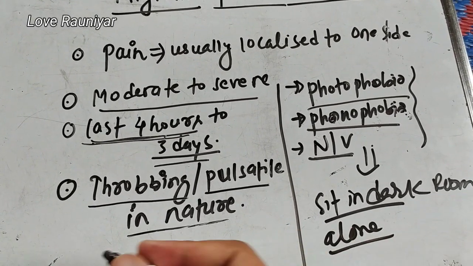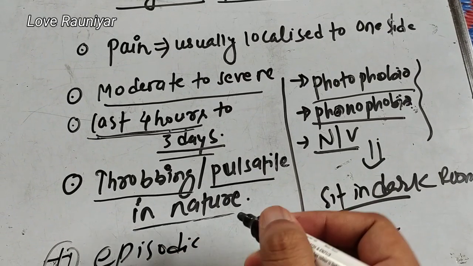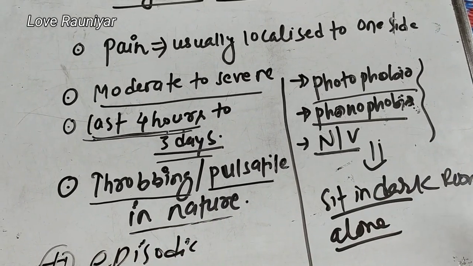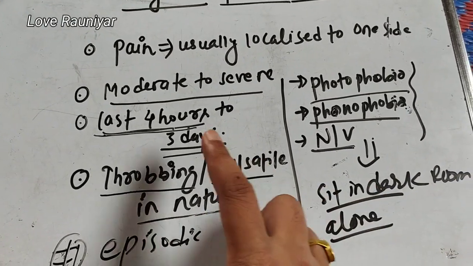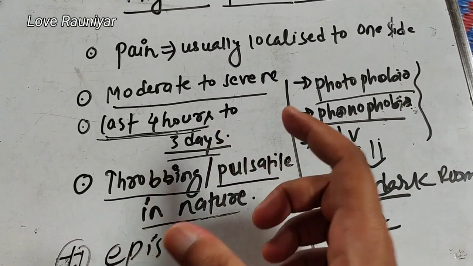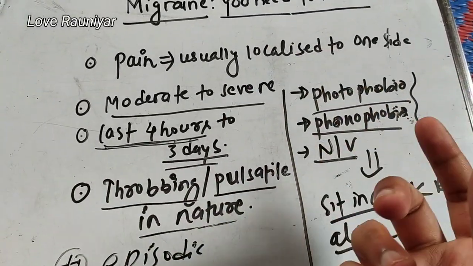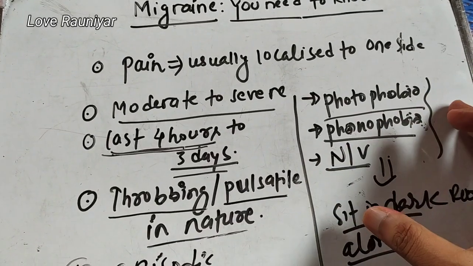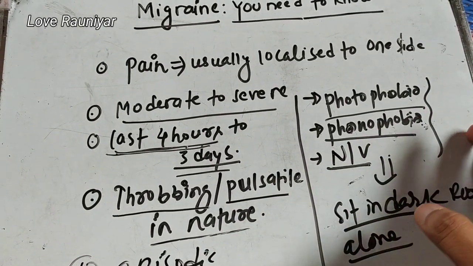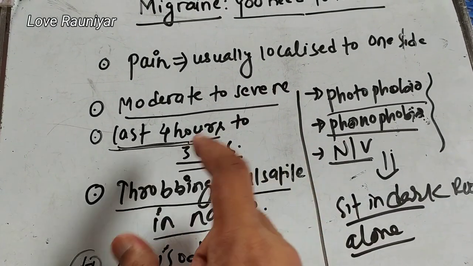Another thing, this pain is episodic in nature. Episodic in nature means, let's suppose if you have an attack today, then this attack lasts for 4 hours. So for 4 hours you have this attack of pain, and you have the pain in one side of the brain which is severe in nature, a throbbing pain, you have irritation to light, irritation to sound, nausea, vomiting, and now the pain lasts for 4 hours.